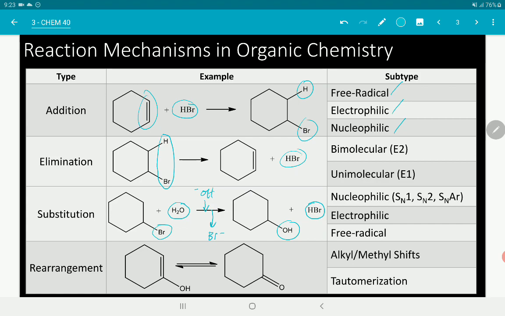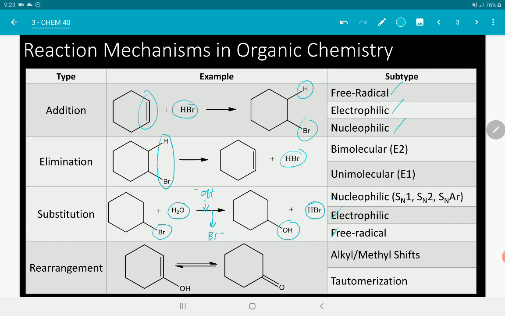Okay? So, that's substitution. So, the subtypes are nucleophilic substitution. So, maraming subtypes ang nucleophilic substitution depending on the mechanism. So there are electrophilic ones, and there are also free radical substitution reactions.